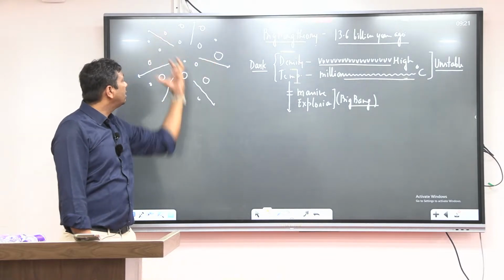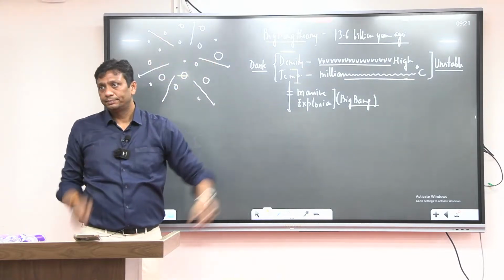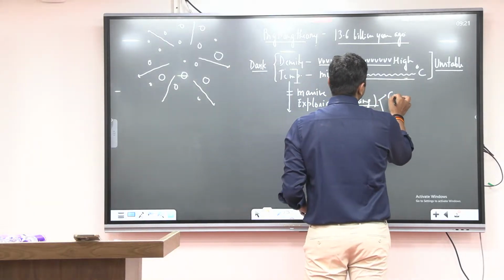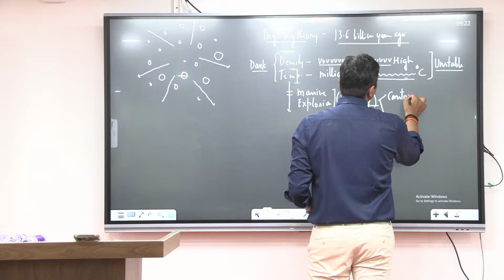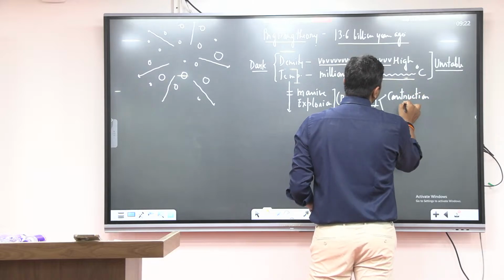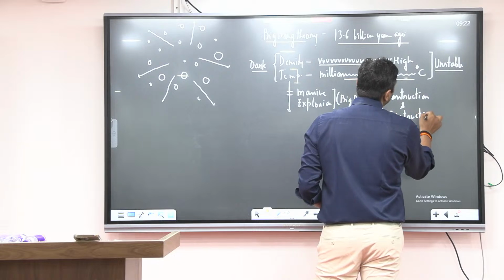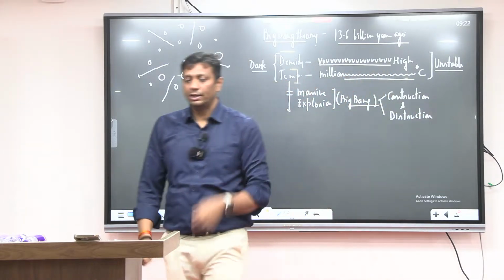See, guys, when the celestial bodies start to come outside, what happened? Now in the Brahman, the construction and destruction process started. Now you may ask a question, sir, how is the construction and destruction process required? Very simple, guys.